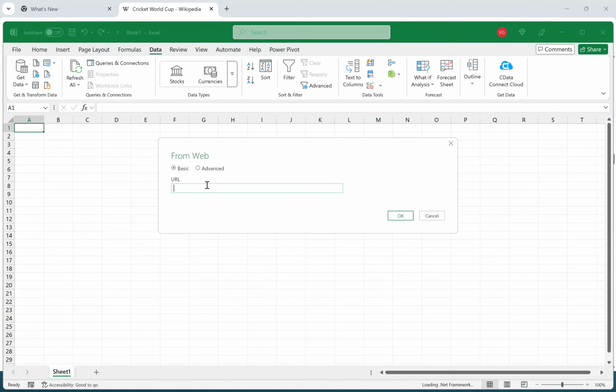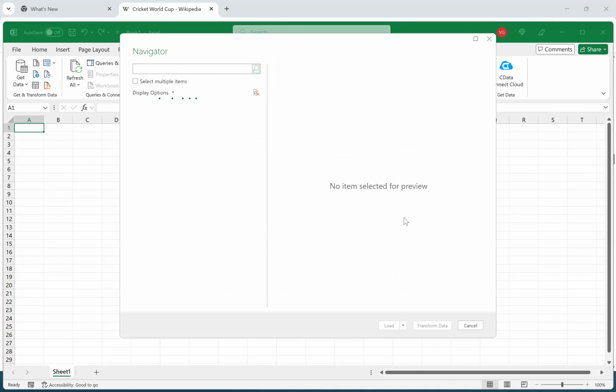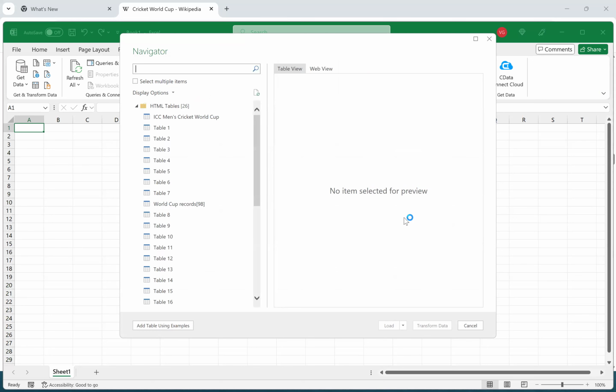So suppose I paste the URL here, Cricket World Cup. Now in the Excel sheet, we can also do Power Query. So what is Power Query? It will do the ETL concepts, extract, transform, load, or else extract, load, transform.